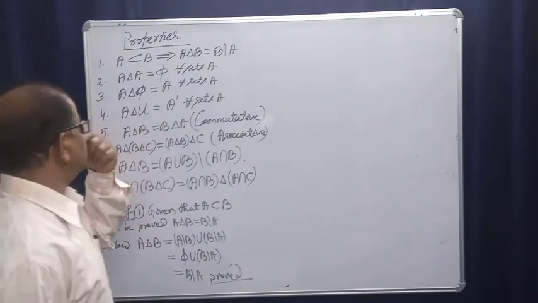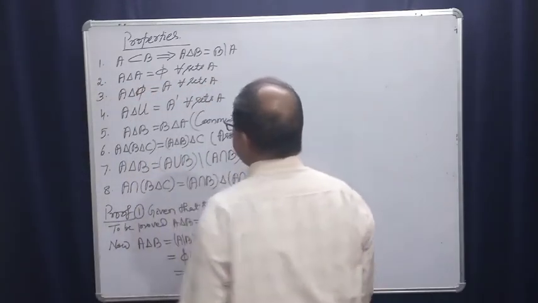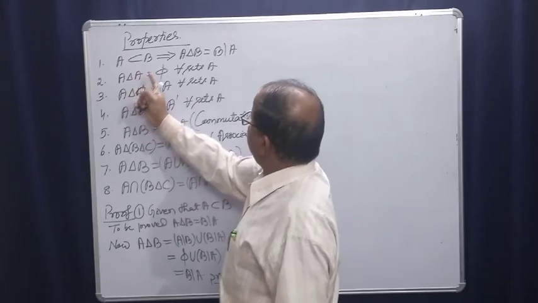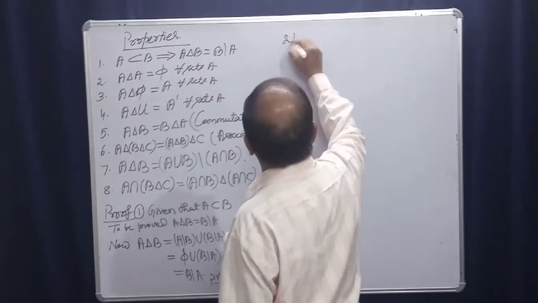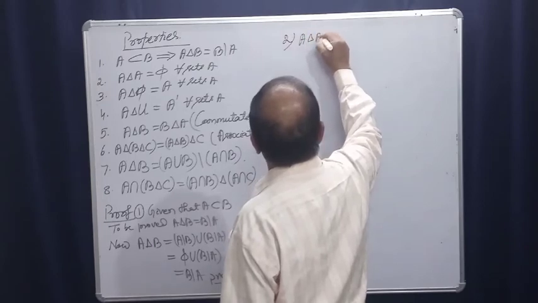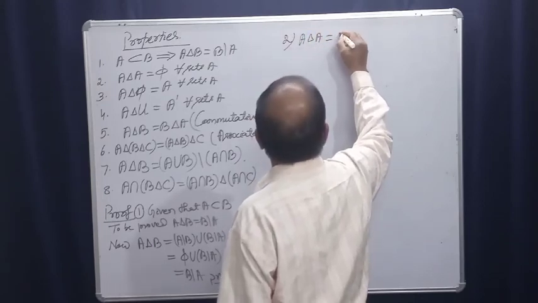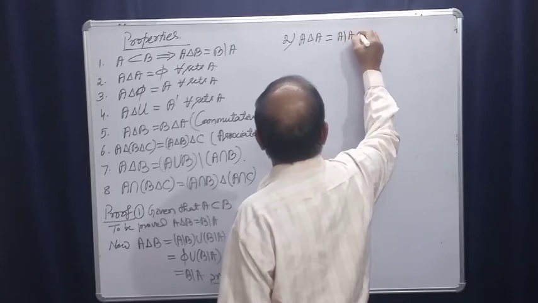And since A is a subset of A itself, number 2 you may prove that A symmetric difference A is equal to A difference A, that is null.